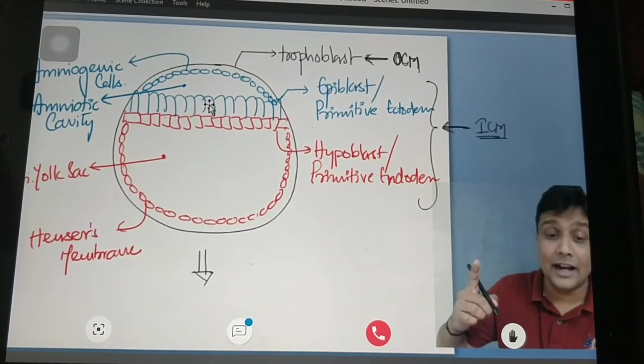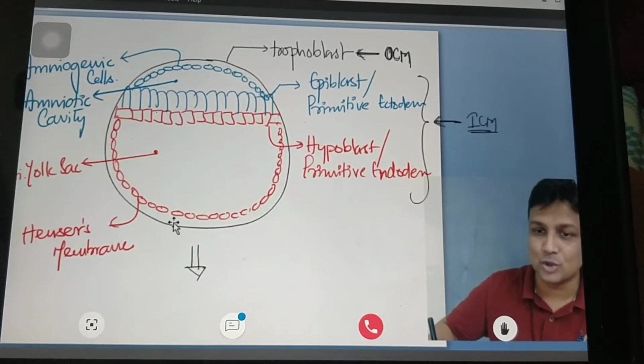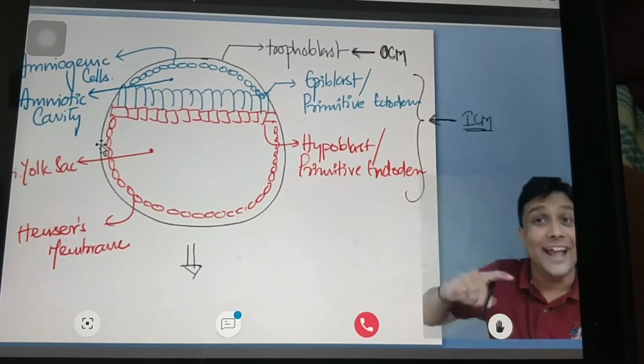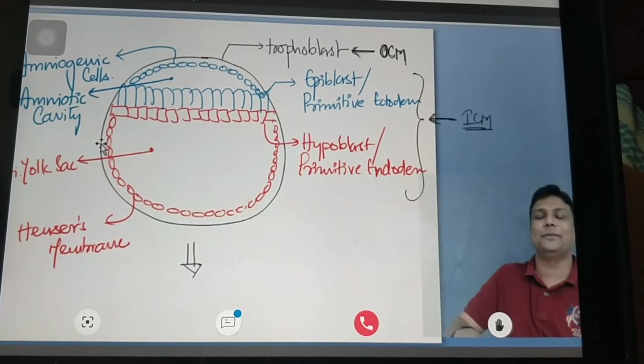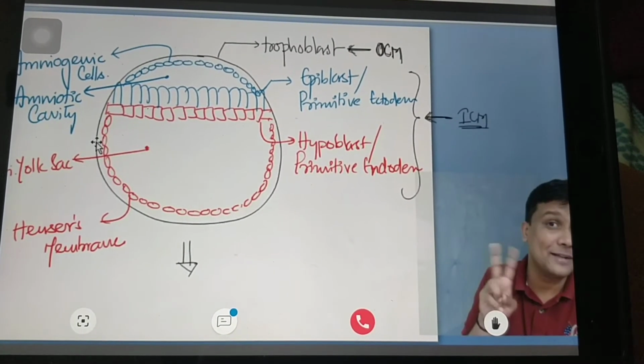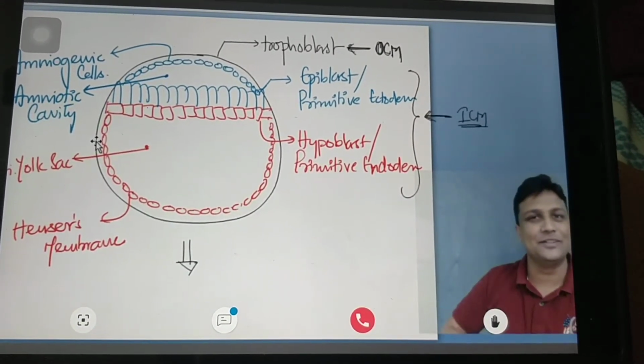Apart from that, there will be some mesoderm formed on the outer side also. On the outer side of the embryo, this mesoderm is referred to as extra-embryonic mesoderm. So there are two types of mesoderm: intra-embryonic and extra-embryonic mesoderm.